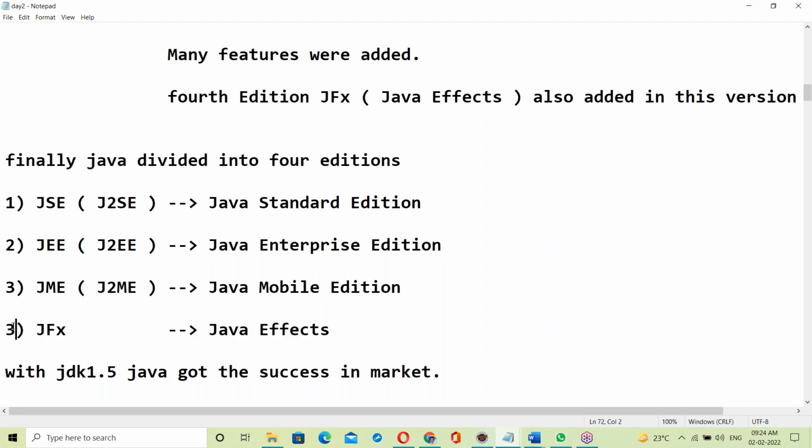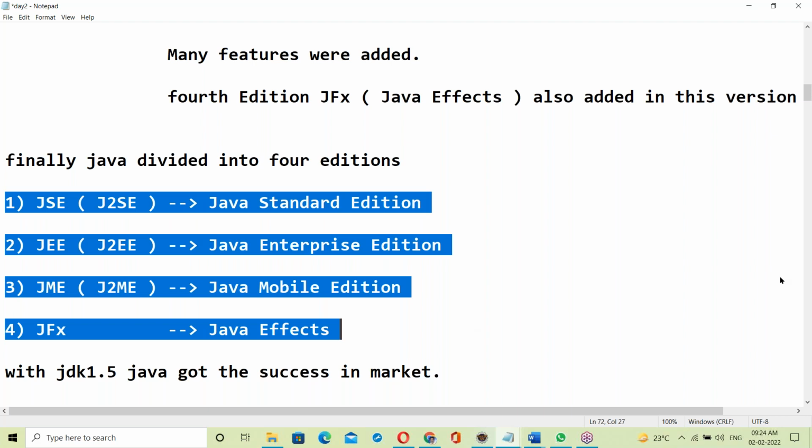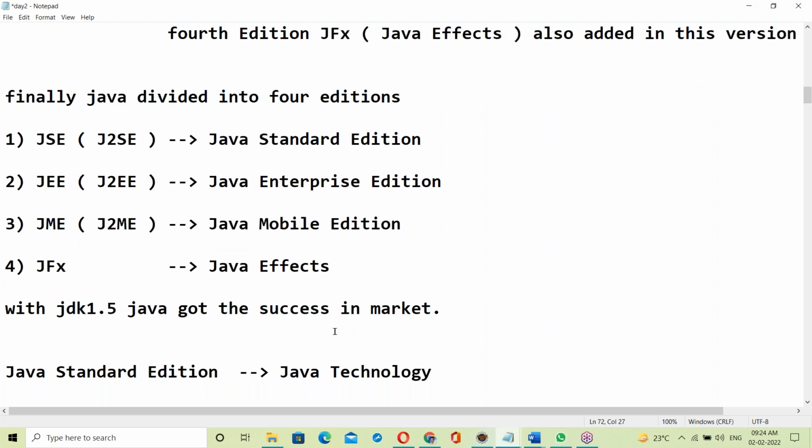Totally four editions. Try to understand this slowly.